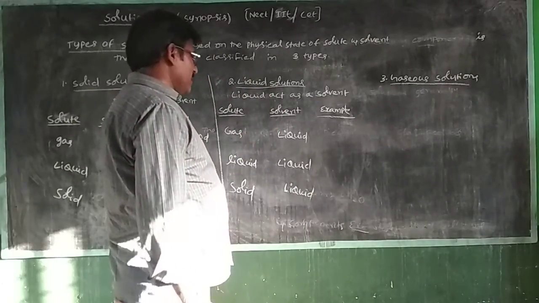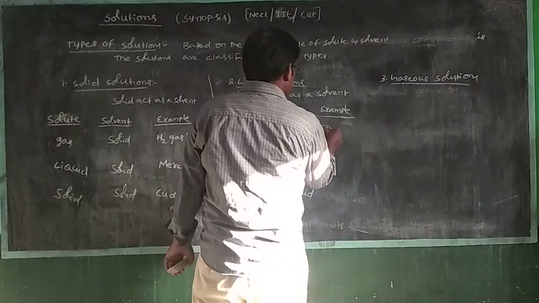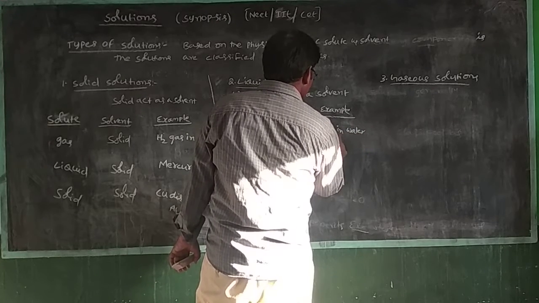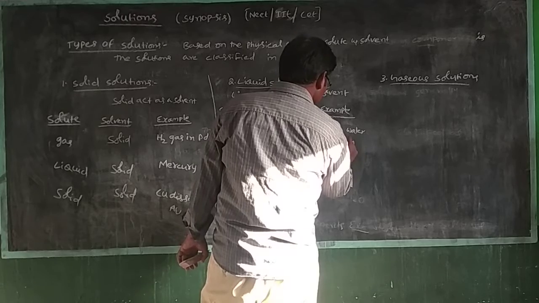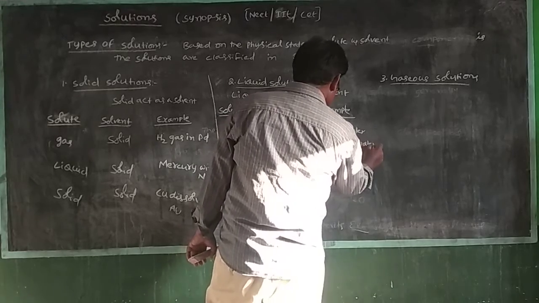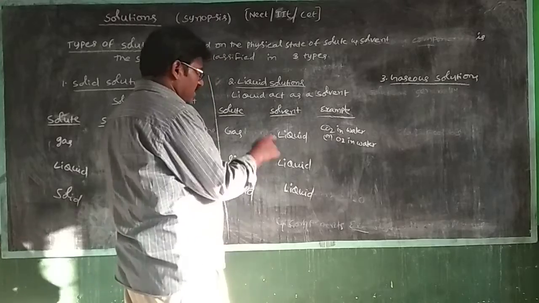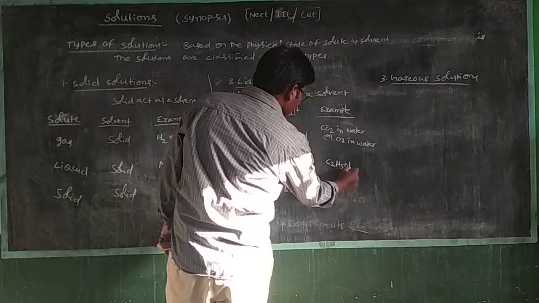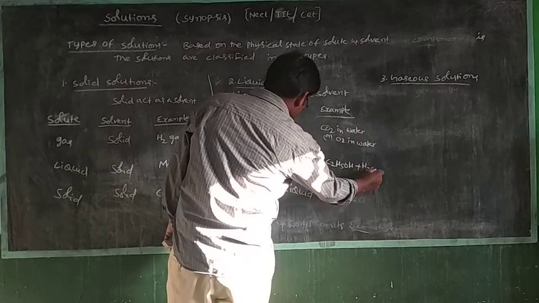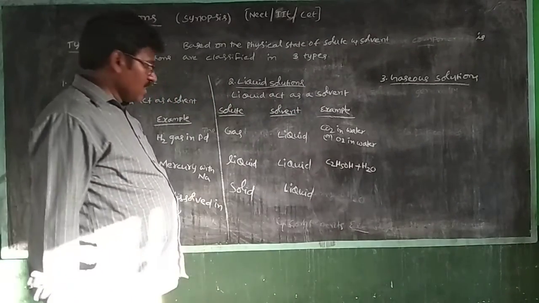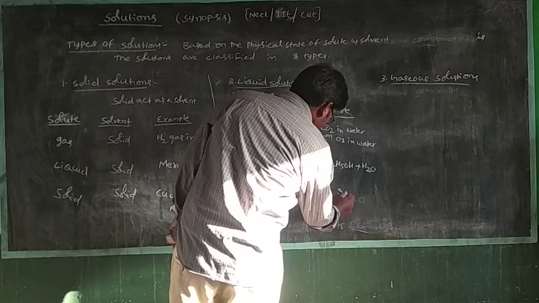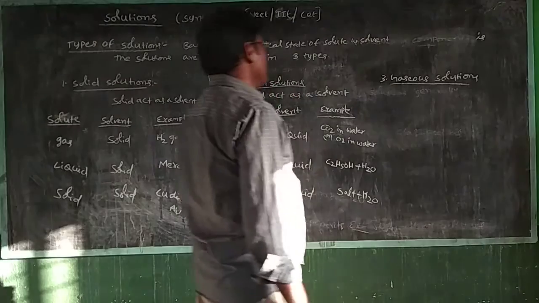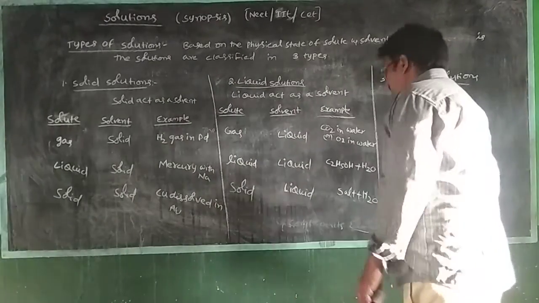Gas in liquid type, the example is CO2 in water, or oxygen in water, O2 in water. And liquid in liquid type, the example is ethyl alcohol mixed with water. And solid in liquid type, the example is salt plus H2O. Next, another point, gaseous solutions.